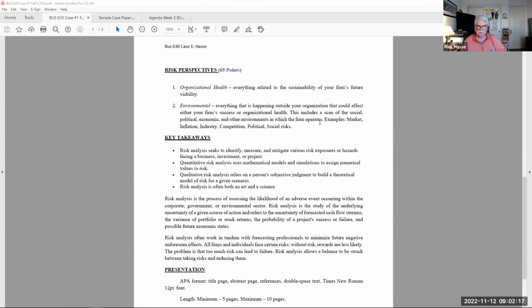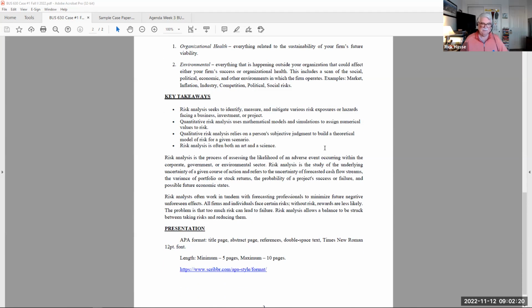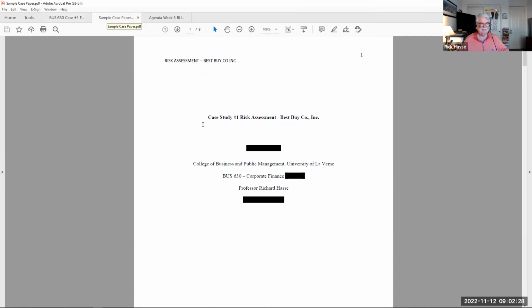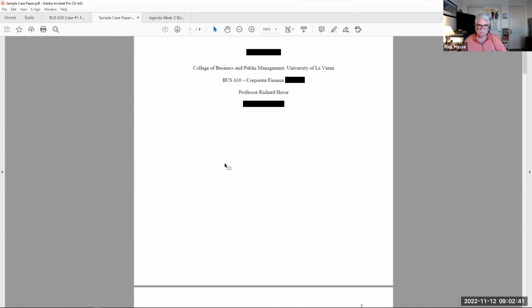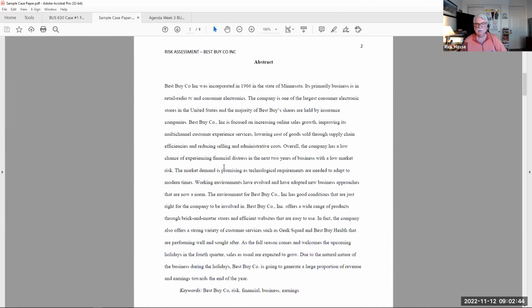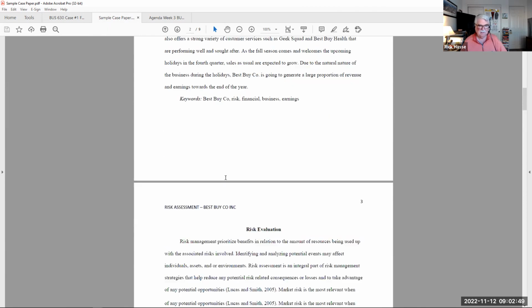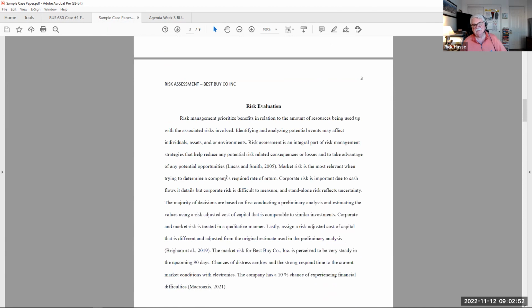That's the paper. And the paper is to be a minimum of 5 pages, a maximum of 10 pages in APA format. Here's that APA format sample that I gave you, which basically gives you the format of what I'm looking for as a typical MBA research paper. Your title page, don't forget Professor Hassey's name, I'm a stickler for that. The date of your report, an abstract where you explain the conclusion and what you're trying to do in this paper, and then the analysis, the risk analysis, risk evaluation of the calculations that you're doing.